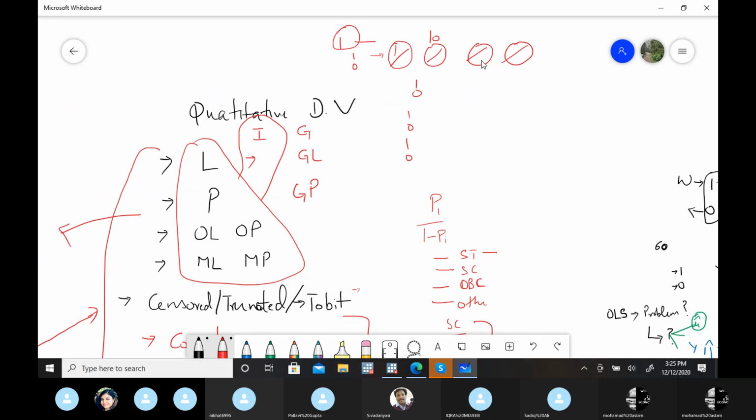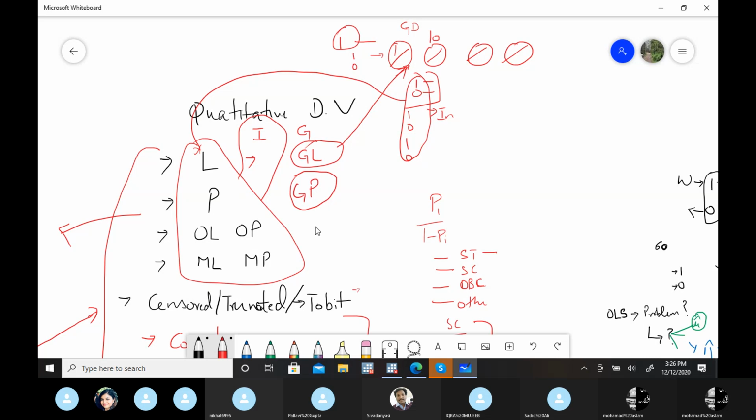In that case, we can't simply apply the have and have-not method of the logit and probit model, but we have to use group logit and group probit models. So if your dependent variable is in this particular form, then don't just apply the usual method. This is one important difference. Now you can see this is individual data, right? And this is grouped data. So if you have grouped data as a dependent variable, then you don't apply the simple logit and probit. Then you have to apply the grouped logit or grouped probit model. This is another important thing that you have to keep in mind.